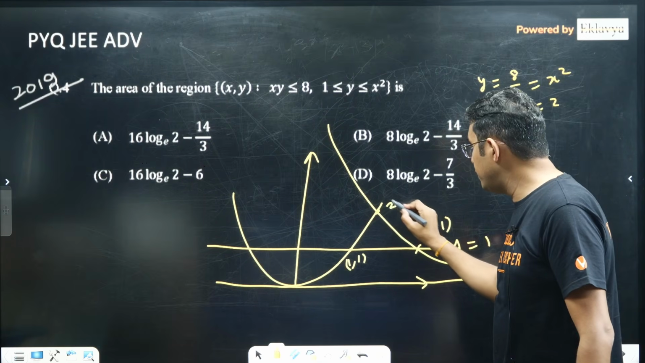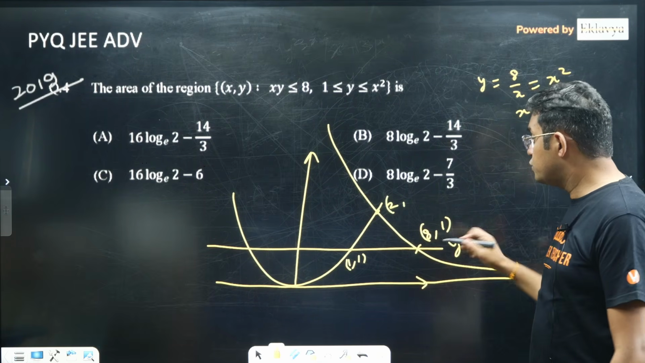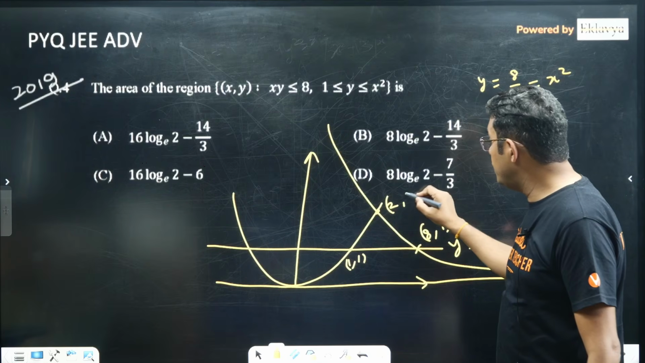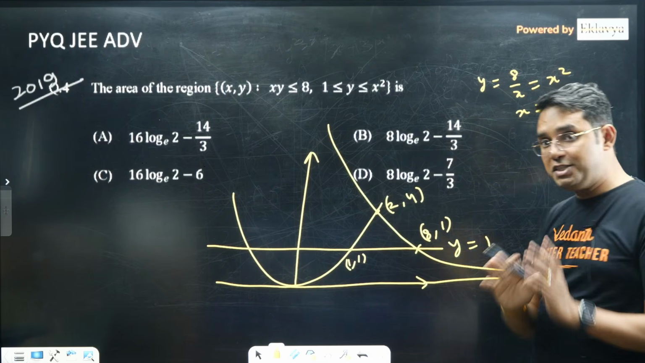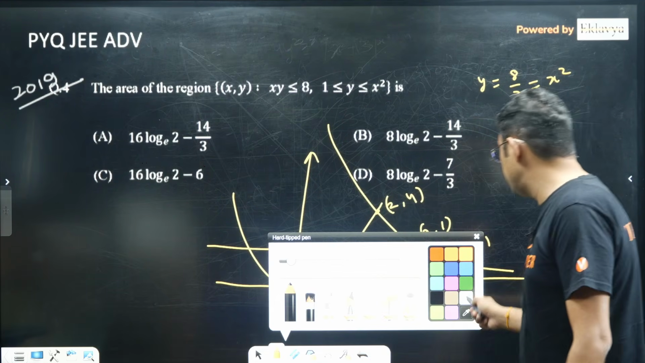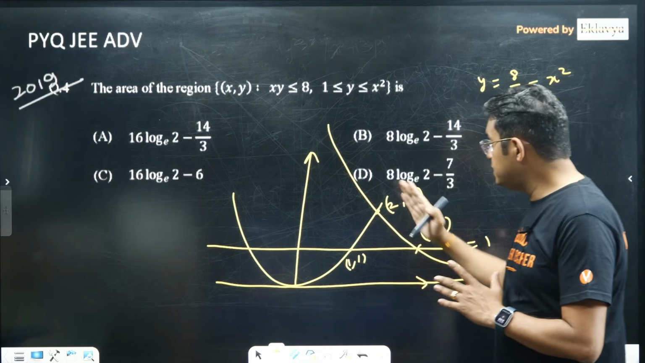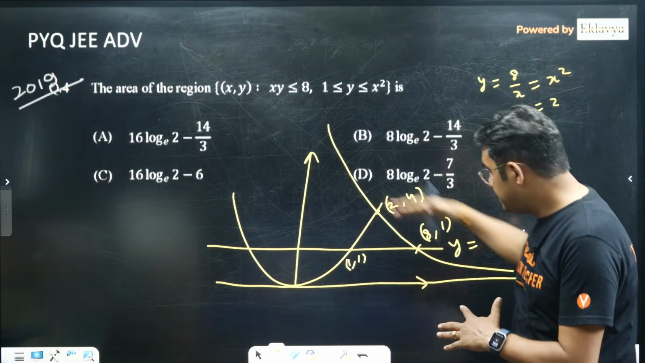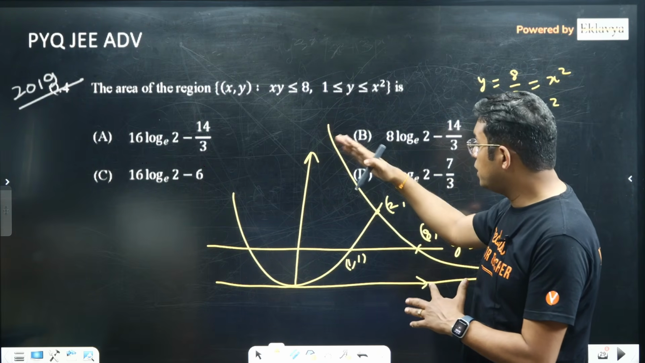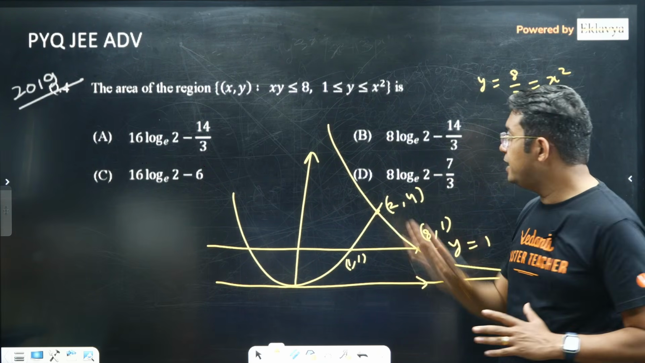So that point will have an x coordinate of 2, and if you put it here, your y coordinate will be 4. Now which area are we looking for? Let's understand this. We are looking for xy less than or equal to 8, which means it will be below this rectangular hyperbola, so that the product xy remains less than 8.